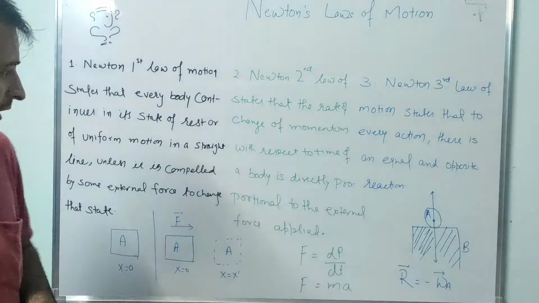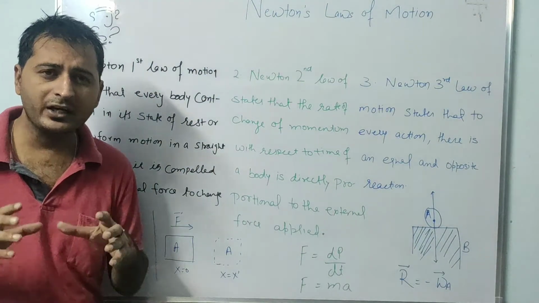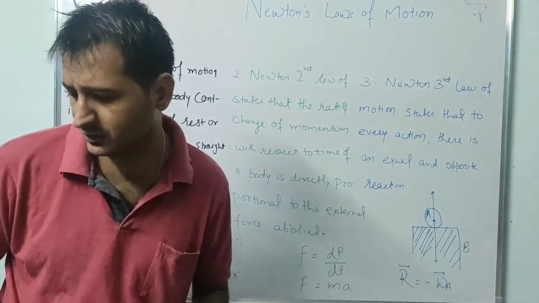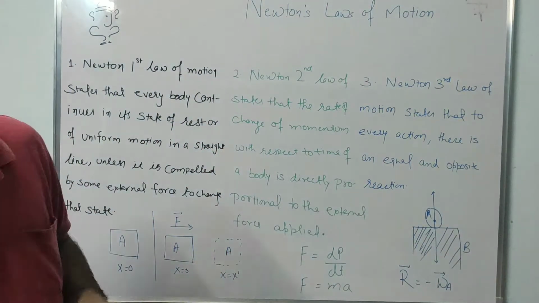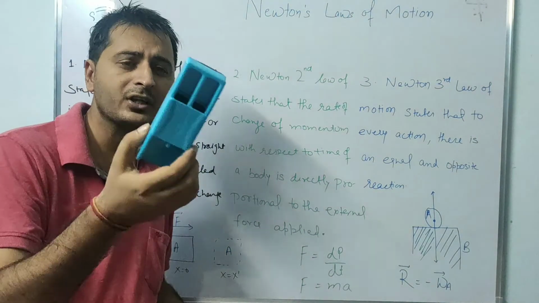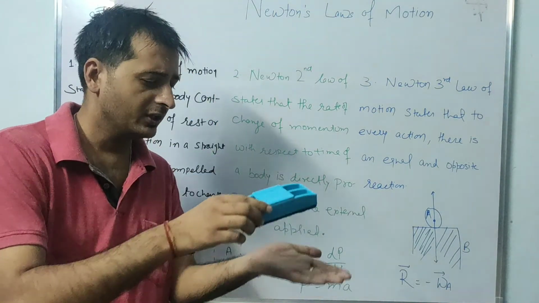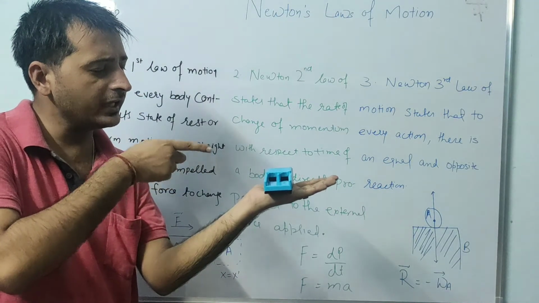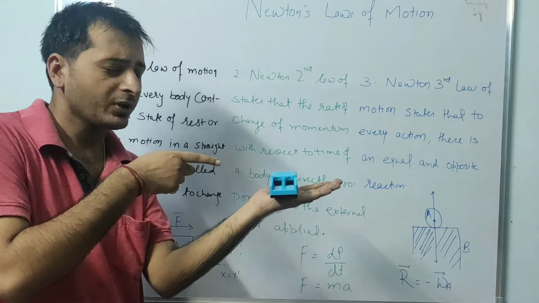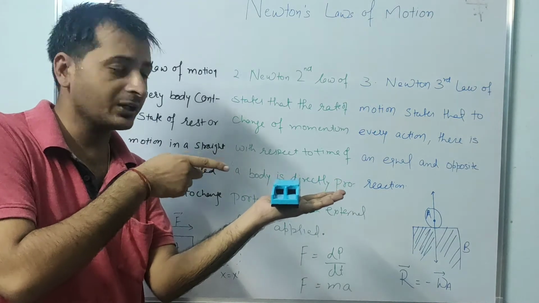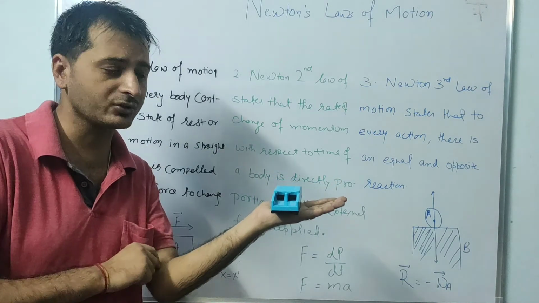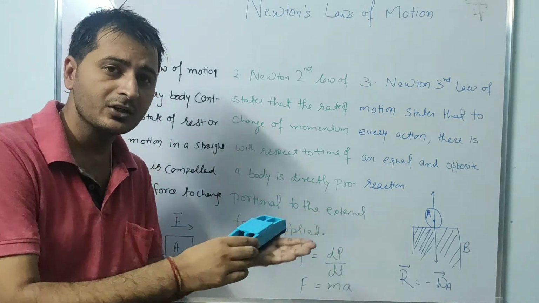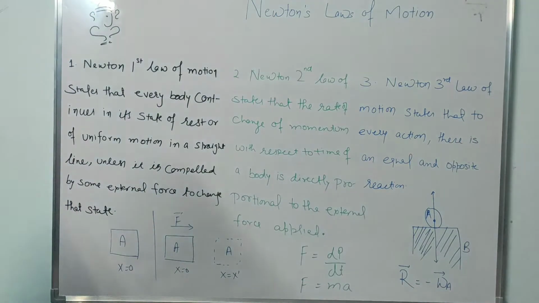So what does the first law of motion mean? Whatever the thing is, take any example, like this duster. If we consider it as a body placed here, that body will stay in a rest position unless we compel it by some external force. This is also called the law of inertia. Clear? So that is the meaning of the first law of motion.